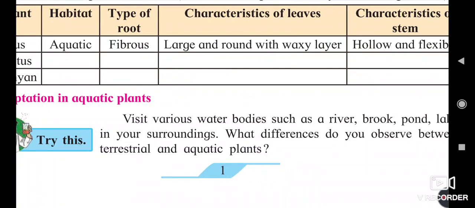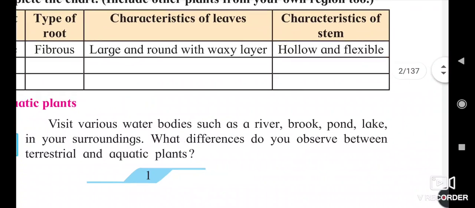Characteristics of leaves: banyan trees have a large number of uncountable leaves, because food is produced by these leaves in the presence of sunlight.